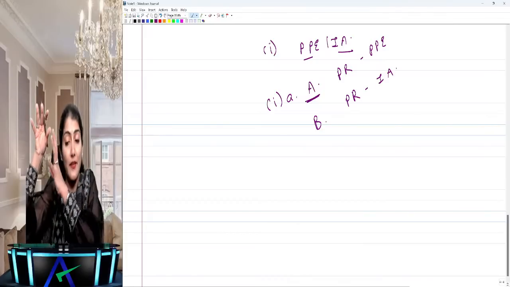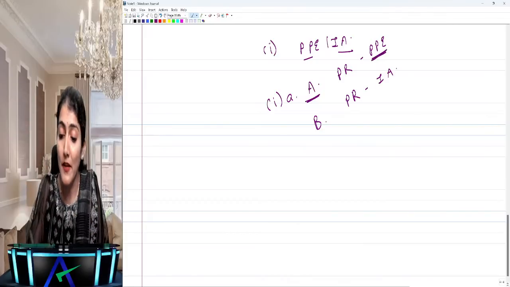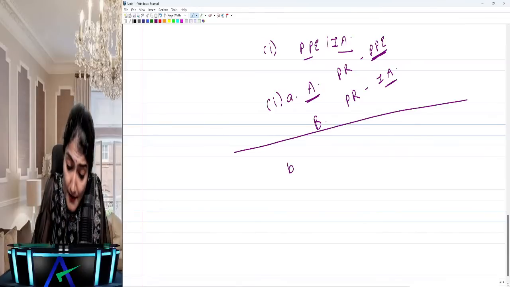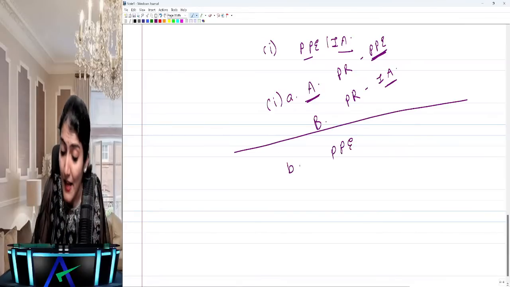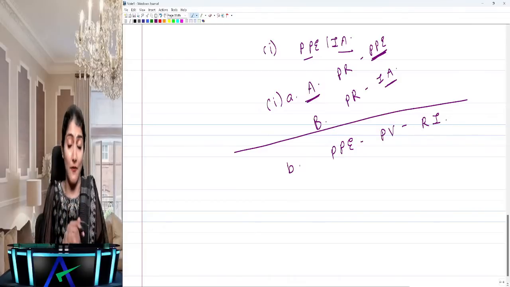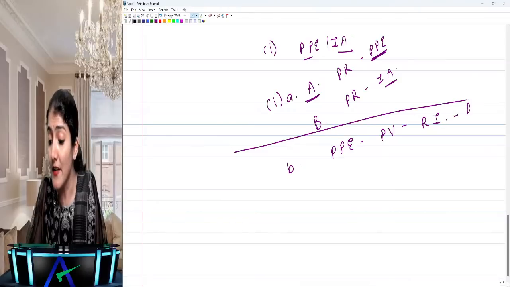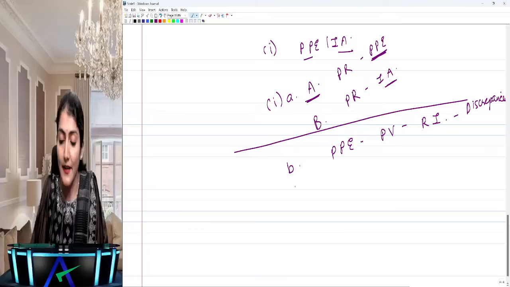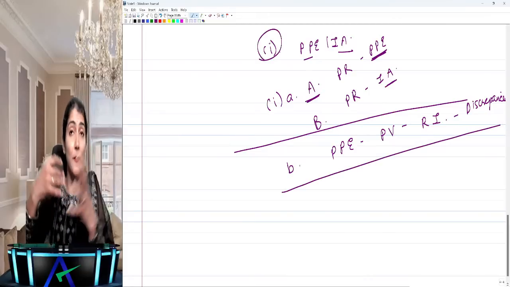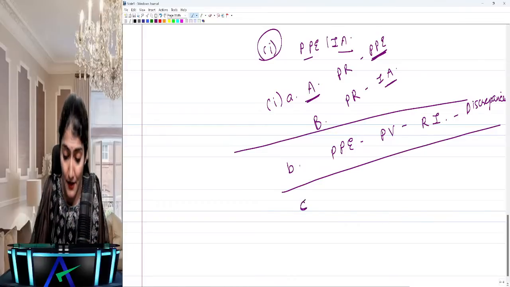Then whether these property, plant, equipment have been physically verified by the management at reasonable intervals, and any material discrepancies noticed on physical verification, have they been properly dealt with in the books of account? So that is clause 1B, physical verification at reasonable intervals.